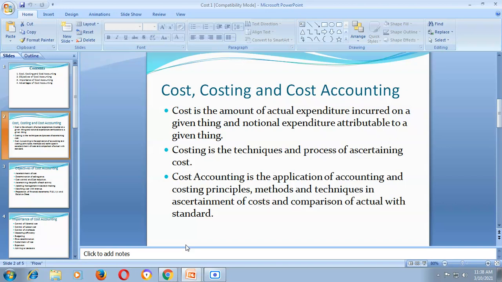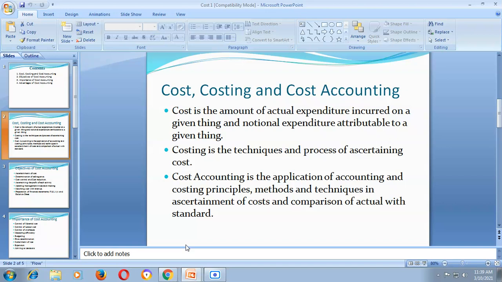Suppose a company is producing one product, say TV or vehicle or any commodity. For the purpose of production or manufacturing of a product, whatever amount is incurred to produce a particular product, the actual expenditure as well as notional expenditure, meaning the anticipated future expenses, that is called a cost.